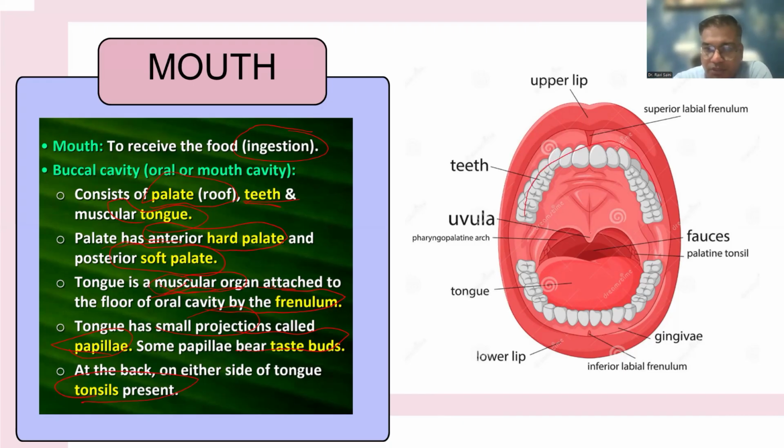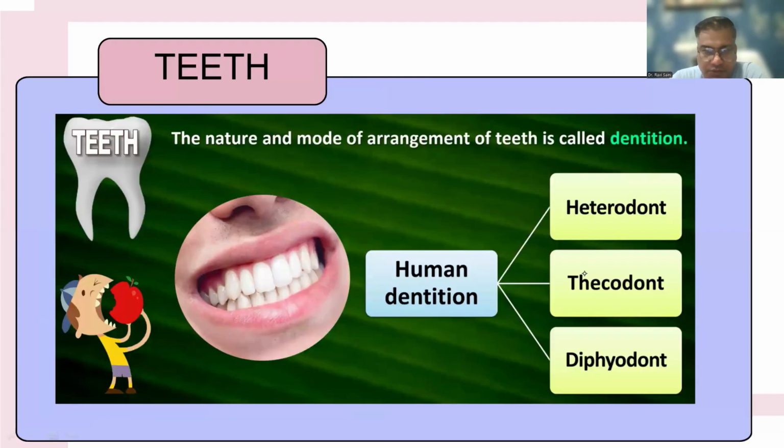These are the teeth. This one is the uvula. This one is the palate. In the palate, we have a hard palate and a soft palate. These are the tonsils. This one is the muscular tongue, and beneath the tongue there is a soft tissue called the frenulum. On the tongue there are small projections called papillae, and on these papillae there are taste buds.